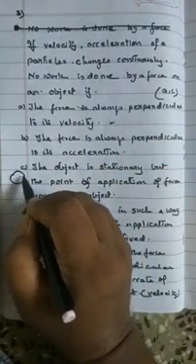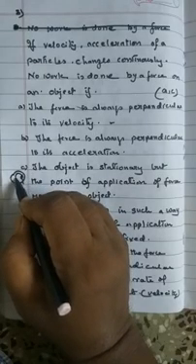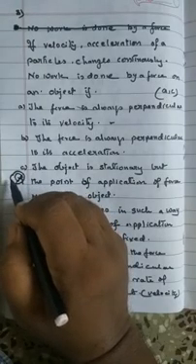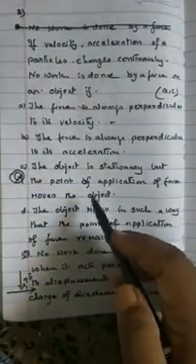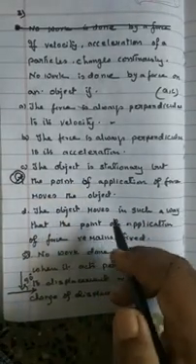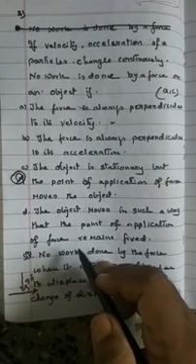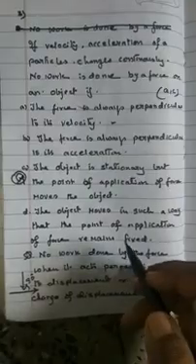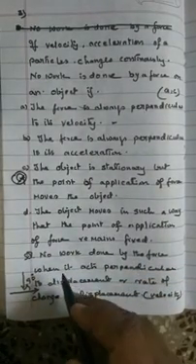The object is stationary but the point of application of force moves in the object. Suppose this is the body, and this is the point. The force is acting like this. The body is moving in this way, so the body is there only, and the point of application is moving. The object moves in such a way that the point of application of force remains fixed. It is not possible. So A and C are correct.